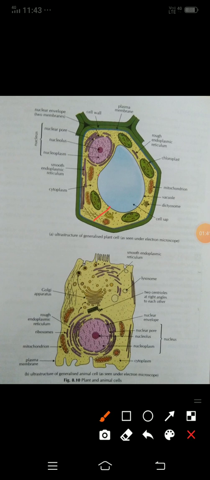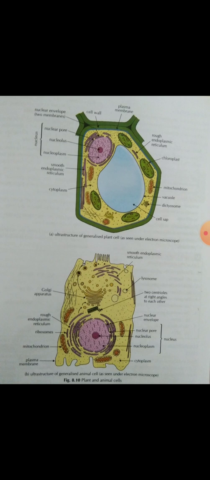These are yellow color structures in the plant cell and the animal cell. This jelly-like structure is called cytoplasm, and cytoplasm contains a number of small structures called organelles. Now I am describing these organelles one by one.